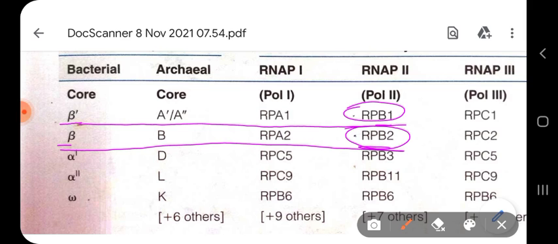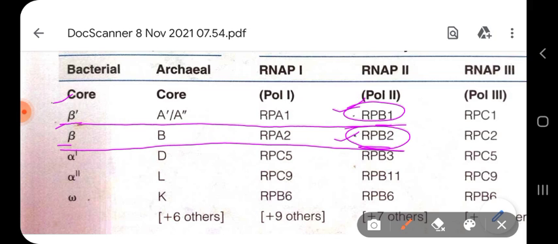So when you see the diagram, you will not find so much difference between the structure of the RNA polymerase found in bacteria and the RNA polymerase 2 found in the eukaryotic cell. The two beta subunits are similar to RPB1 and RPB2 found in eukaryotic RNA polymerase 2.